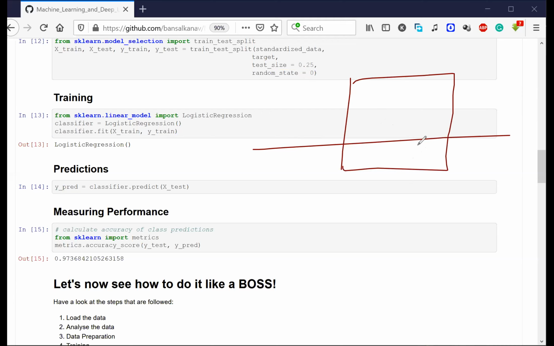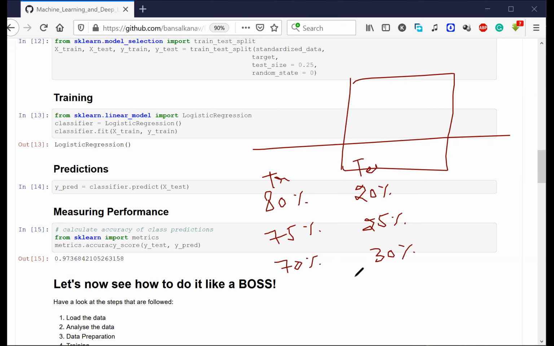Yes, we can adjust the split also. Generally, in the industry, people will use either an 80-20 split, 80% in train and 20% in test, or 75-25. In case you have lots and lots of data, you will put 70% inside train and 30% inside test. Clear as sabko?